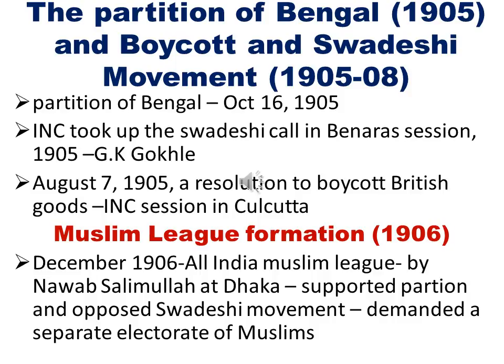And this led to a communal difference between Hindus and Muslims. So please keep it in mind: the partition of Bengal in 1905, the formation of the Muslim League in 1906, and the two sessions, the Calcutta session and the Benares session.